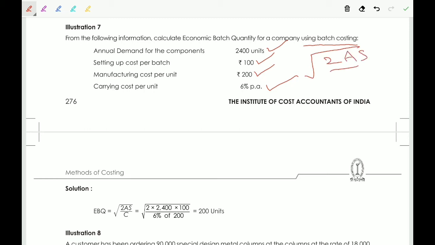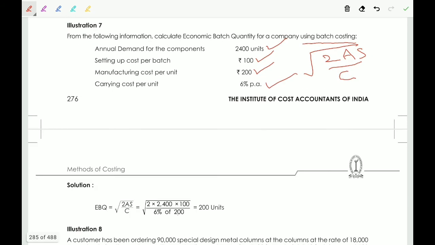Root of 2AS by C. Here 2 into A, 2400 units, setup cost 100 rupees, by C, carrying cost 6% per annum, calculated on 200 rupees, that means the manufacturing cost per unit.